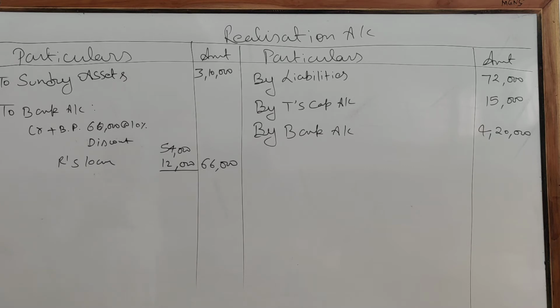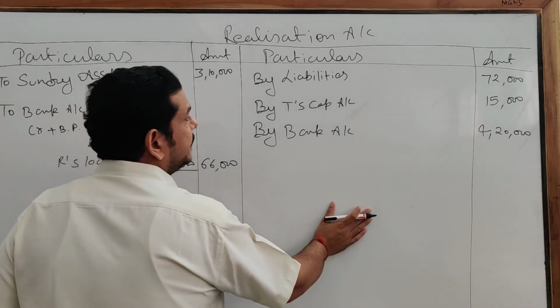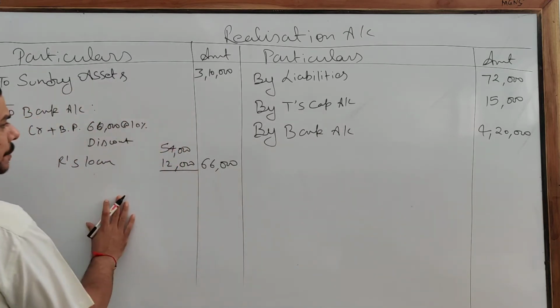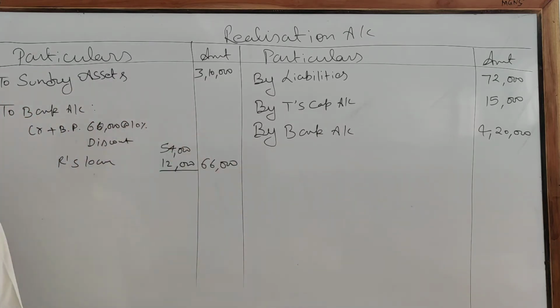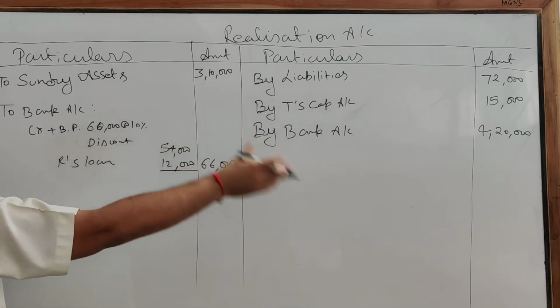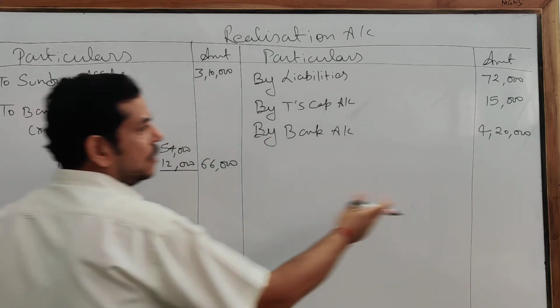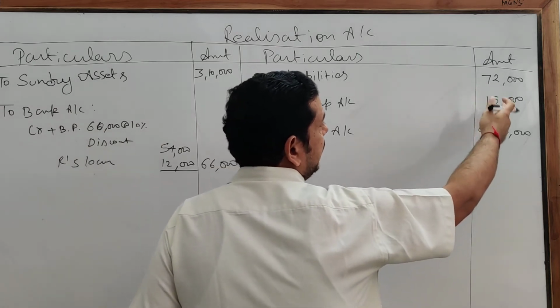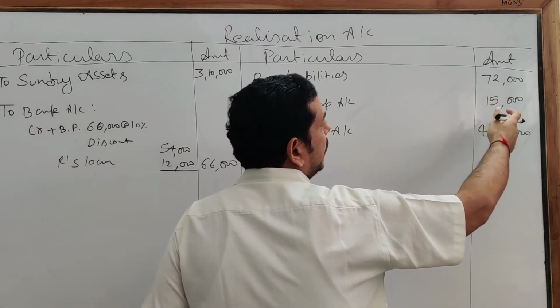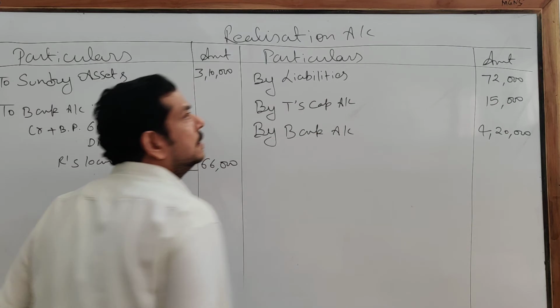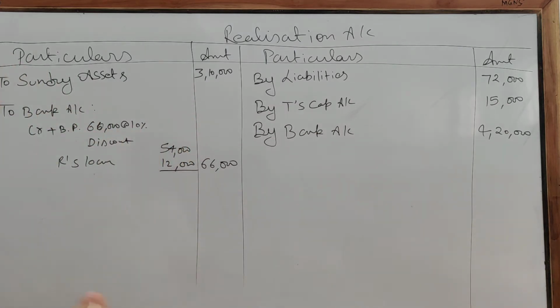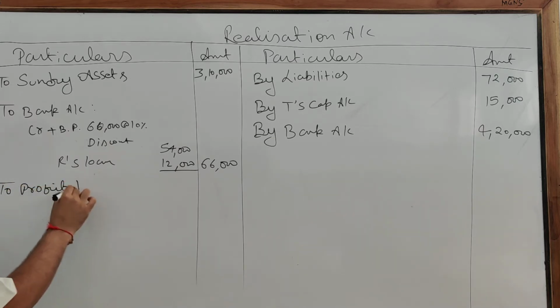Clear? So as I told you, this is our income side, we are selling our asset, and this is our payment side. So first we are going to make a total of both the amount columns. See how much it is? 420 and 72, 512 and 15, 527. Definitely we are having a profit. So here to profit transferred.